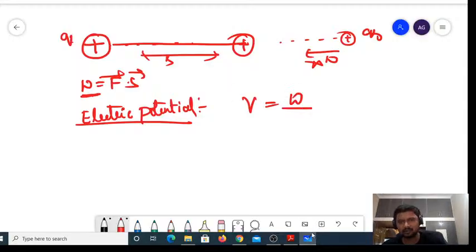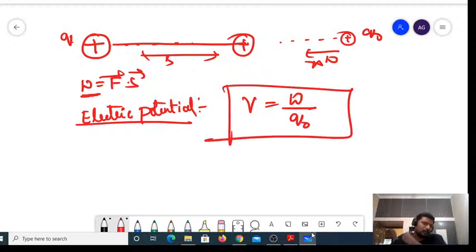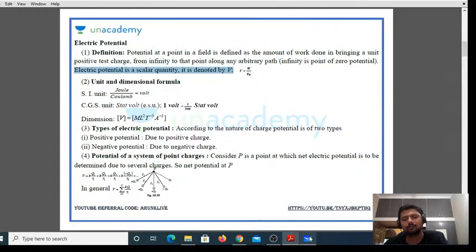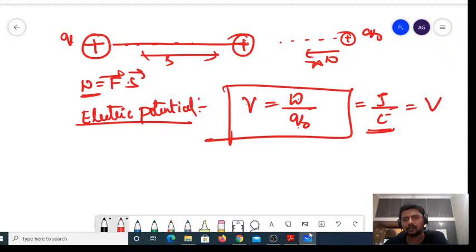V is equal to work done in moving a unit positive charge. V is equal to W divided by Q naught. We can write the unit as joule per coulomb, right? We call this joule per coulomb a volt.